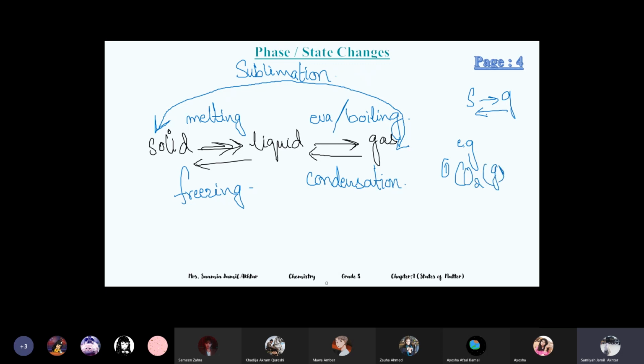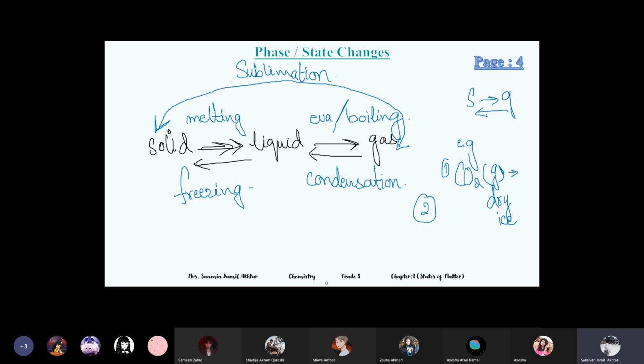Okay. These are the examples of sublimation, which I'm writing in blue. So when you give carbon dioxide a very, very cold temperature, the gas directly freezes. That's sublimation. It turns into solid carbon dioxide, and it has a special name, dry ice. Dry ice is the name for solid carbon dioxide. No, nitrogen has a liquid stage.